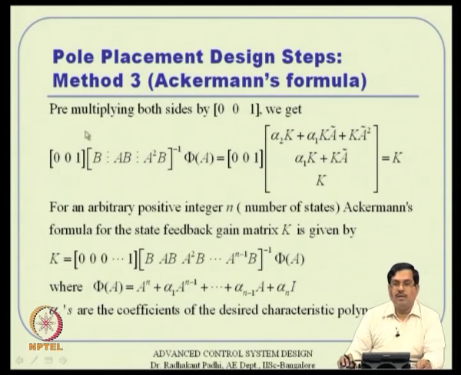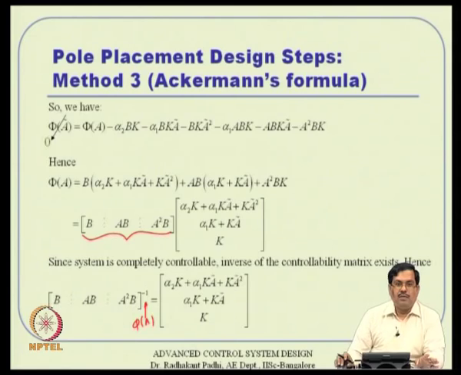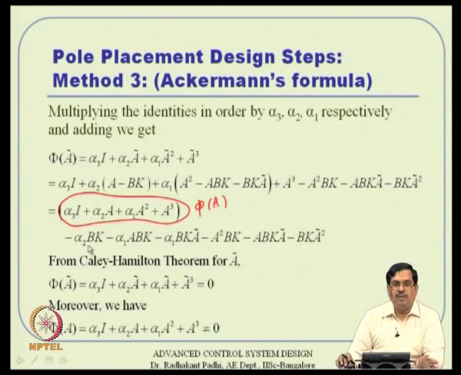So, that is the formula that we are talking about, the recurrence formula. In general, if there are n states, then you have a general formula: 0 0 0 all the way up to n minus 1 zeros, then the last one is 1, then the controllability matrix inverse, then phi of A. Where phi of A is the same expression as phi of A tilde, with A tilde substituted by A. We started with phi of A tilde, the Cayley-Hamilton theorem.